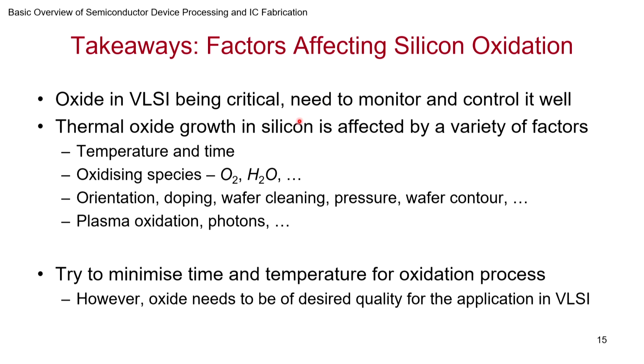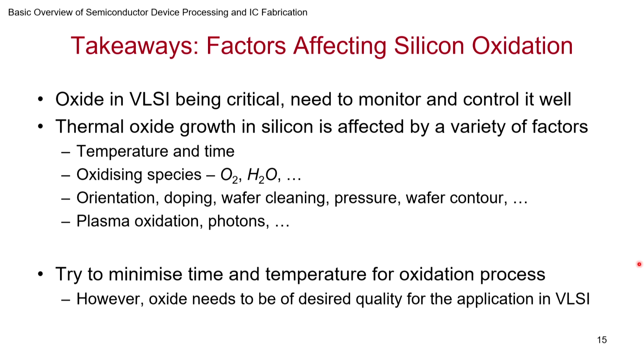You can look up literature, and there's a whole ton of literature in this subject. Thermal oxide in silicon is affected by a variety of factors, as we have already seen. Obviously, the main culprits, temperature and time. Then oxidation species, O2, H2O, and I have not discussed it here, but in chlorine environment, it ends up becoming faster. Then orientation, doping, wafer cleaning, pressure, wafer contour, or what is present on the top, all those things end up playing a role.